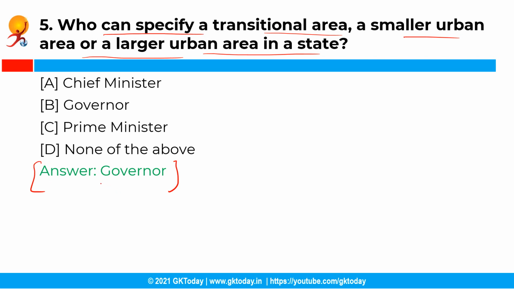So the governor is responsible for specifying a transitional area, a smaller urban area or a larger urban area, and it is based on the following aspects like population of the area, density of the population in that area, and then revenue that is generated for the local administration, and the percentage of employment in non-agricultural activities and economic importance, and such other factors as he may deem fit.